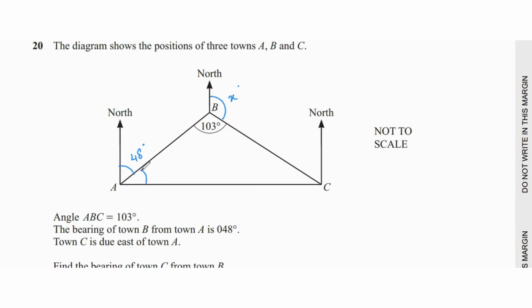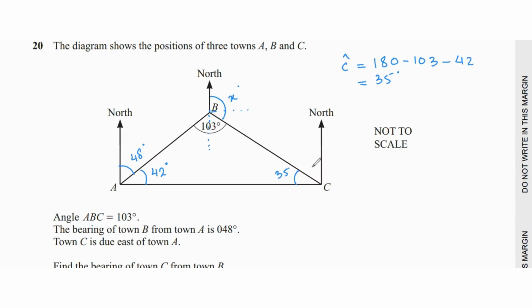So firstly, we can easily find this angle because this is a right angle. So 90 minus 48 is going to be 42. And we can find angle C by subtracting 103 and 42 from 180. So that's going to give us 35 over here. So this is 35. If we draw a line over here and over here, these two are parallel lines.